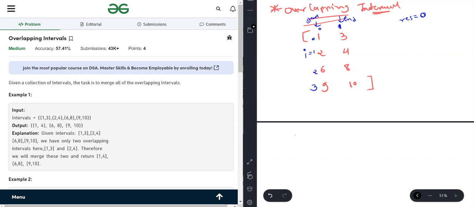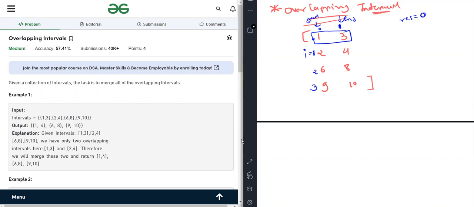From where we are starting to where we are going. This is the start, this is the end. Okay, now what we are doing here. As we know, the first interval can't be overlapped because it's the only one interval. So that's why we are starting I, or we are checking the overlapping, from this second interval.